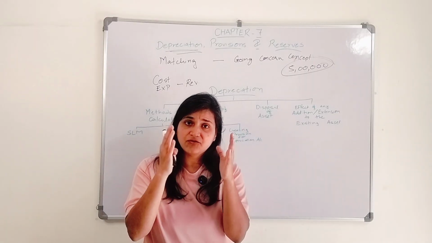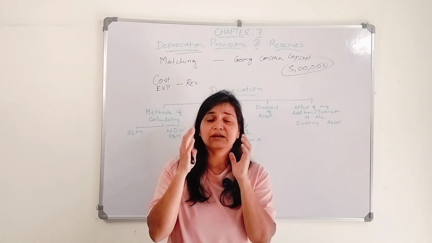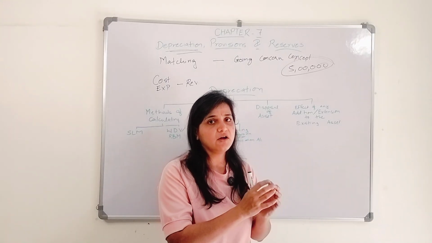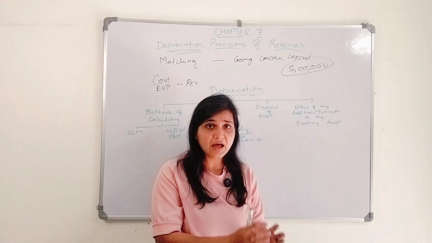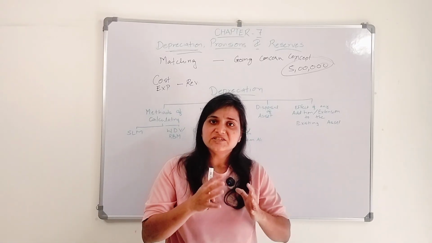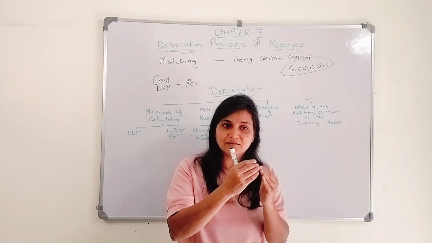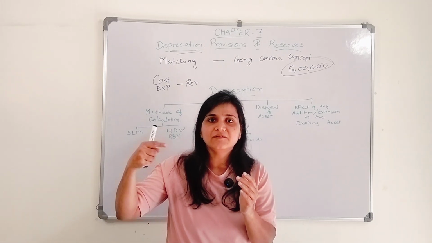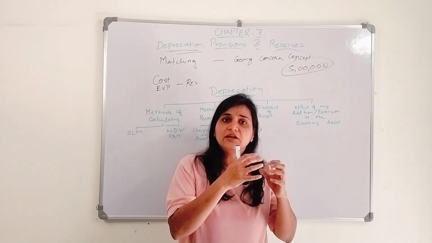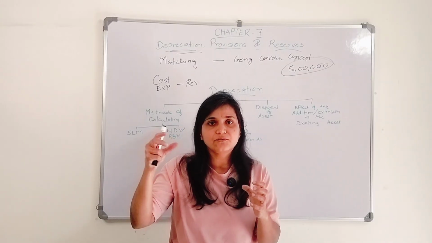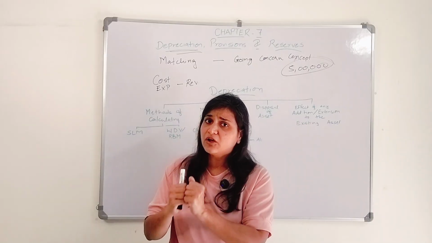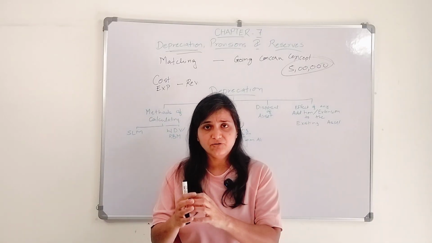Let's say you buy a motor vehicle, a bike. If you keep it for a year in your house and you don't use it, it's like a machine: you have to use it to keep it in working condition, right? So even if you don't use it, its value depreciates. If you are using it, because of wear and tear, the value depreciates.